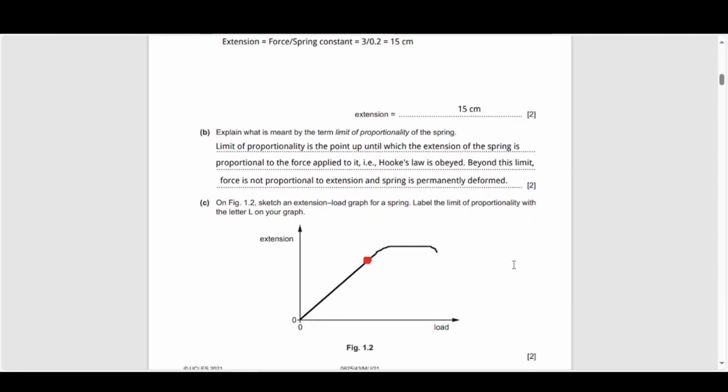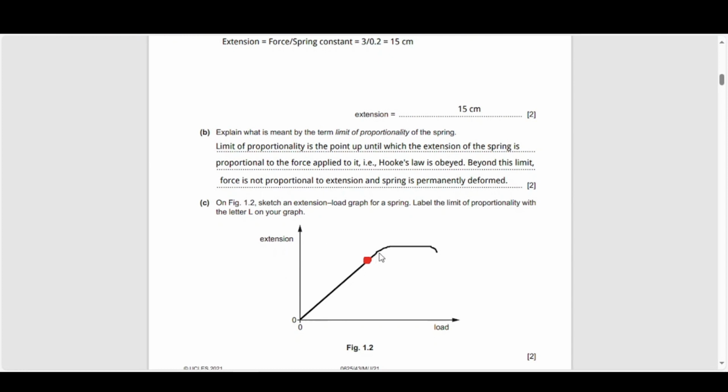So part C, on figure 1.2, sketch an extension load graph for a spring. Label the limit of proportionality with the letter L on your graph. This is quite straightforward. You've got a straight line up till the limit of proportionality, so that red dot is the limit of proportionality. And you have essentially a linear relationship, which means that as the load increases, the extension increases in a linear fashion.